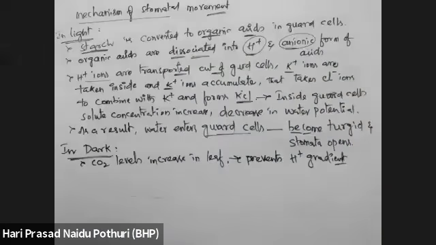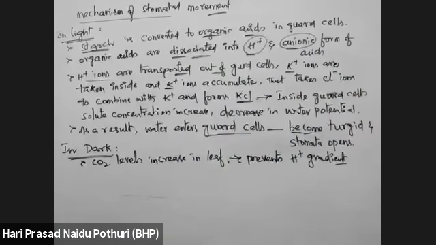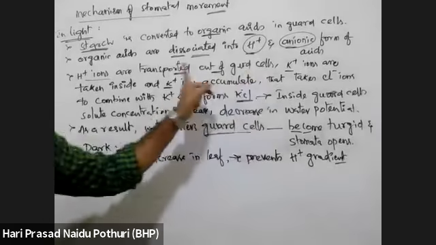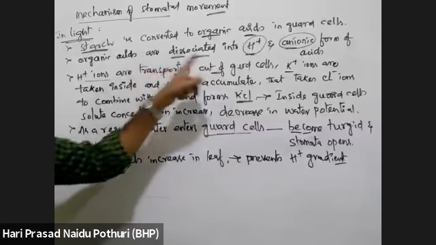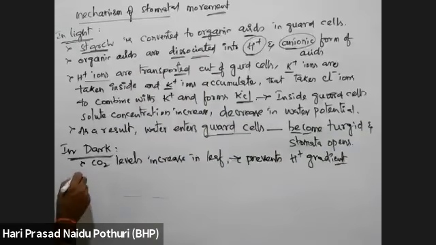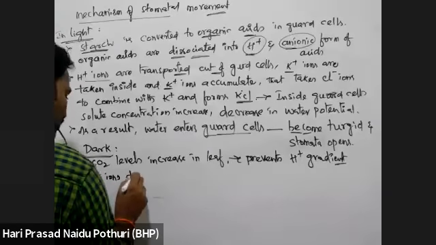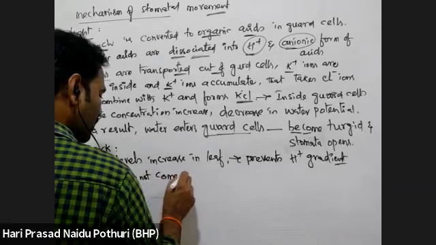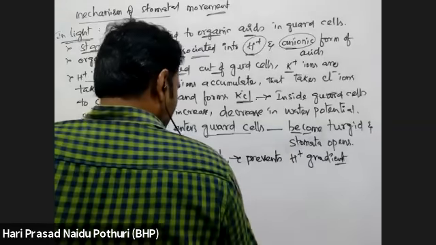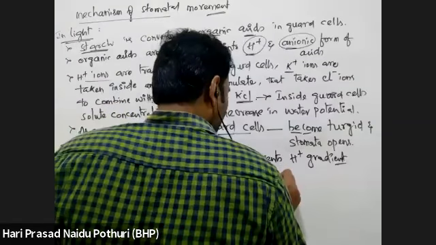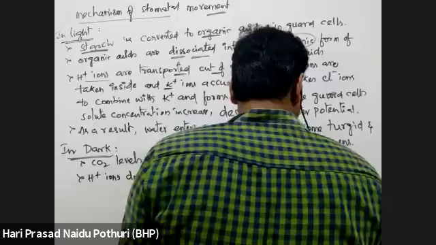The proton gradient is prevented, which means H plus ions are not coming out, so the intake of K plus ions stops.